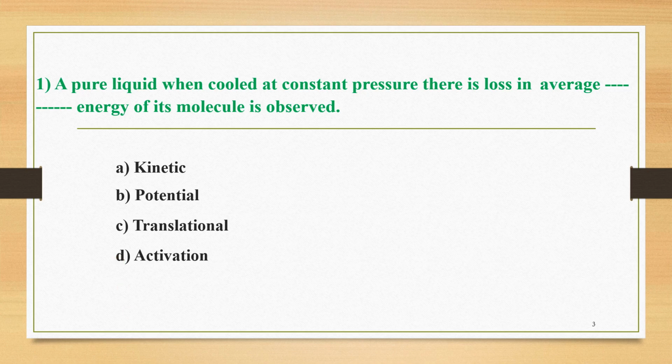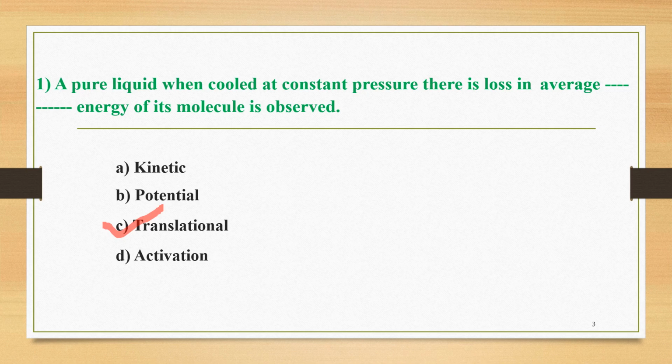Whenever the conversion of this liquid into solid takes place, there is a decrease in its translational energy. So the correct answer is translational, option C.